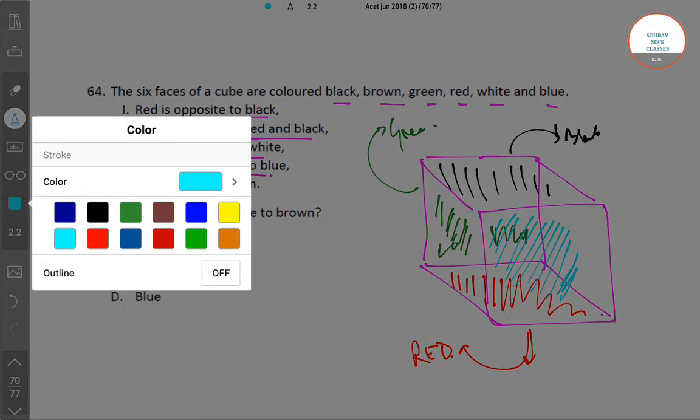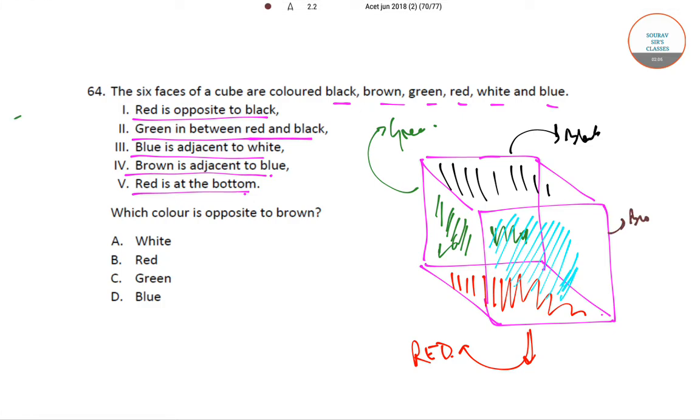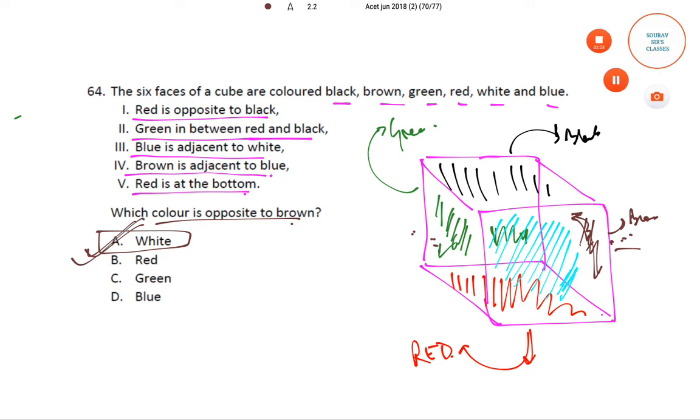So there are two combinations for this: either brown can be on this side, and so we get white on this side, or white can be on this side and brown on this side. Then which color is opposite to brown? So in either case, brown and white are opposite to each other. So option A, that is white, is the correct answer.